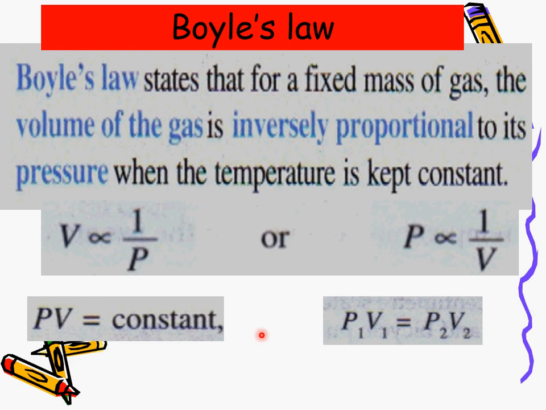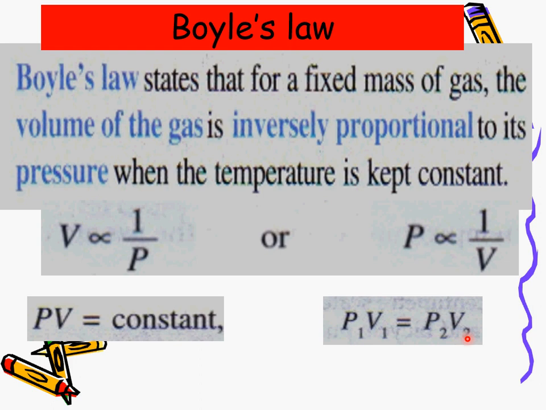So from here, we can write this, which you need to memorize: P1V1 equals P2V2 equals P3V3 equals P4V4, and so on. Here 1 is for the initial situation and 2 is for the final condition. So P1 is the initial pressure of the gas and V1 is the initial volume of the gas, P2 is the final pressure, and V2 is the final volume.